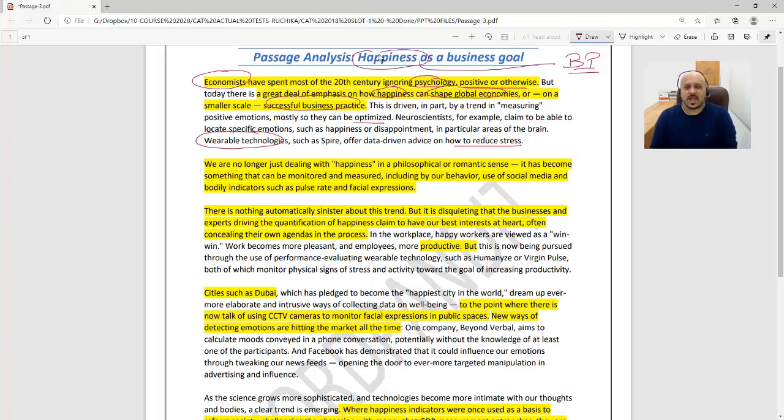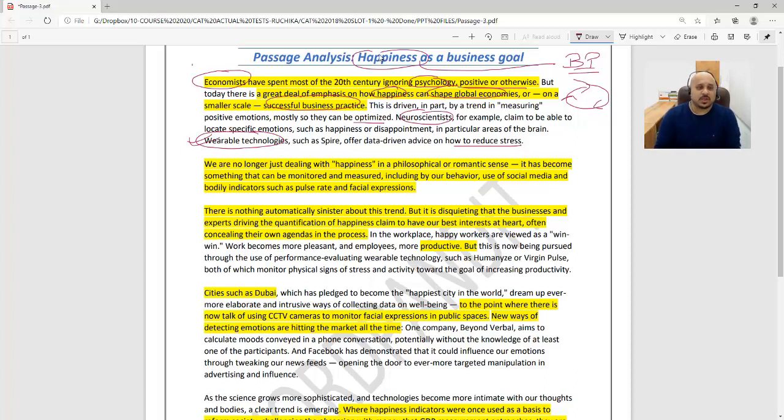So now what is happening here is that there are businesses being built around the field of happiness, neuroscience and related fields. These are being used in order to identify specific emotions such as happiness or disappointment. Now these emotions in turn are being connected with wearable technologies, right? And that's how the happiness business, if you want to call it that, is being run.